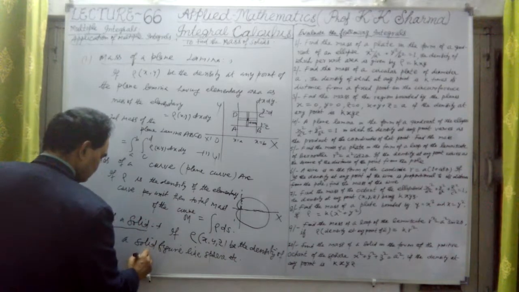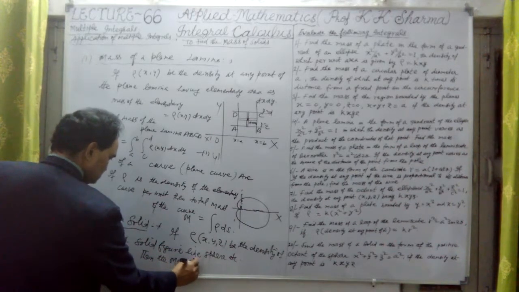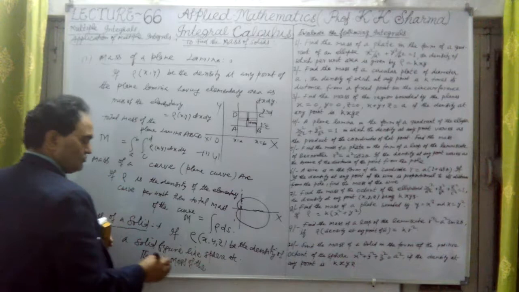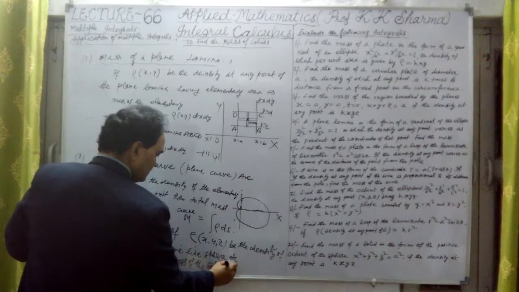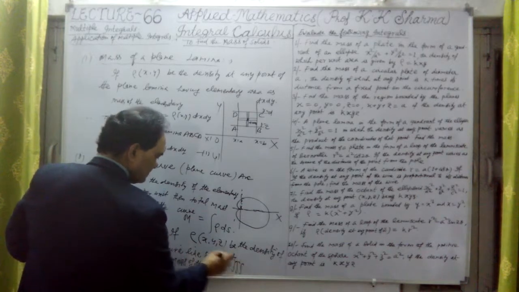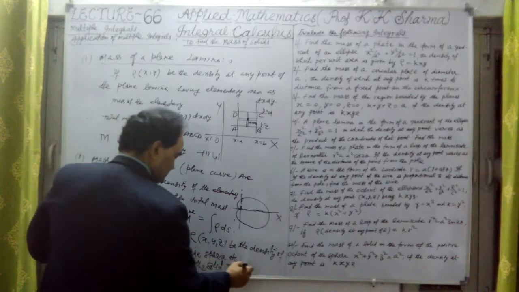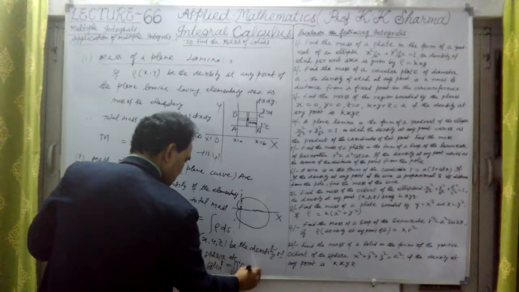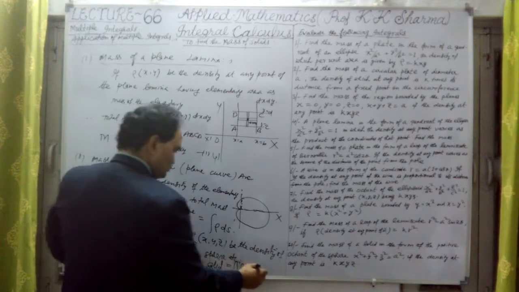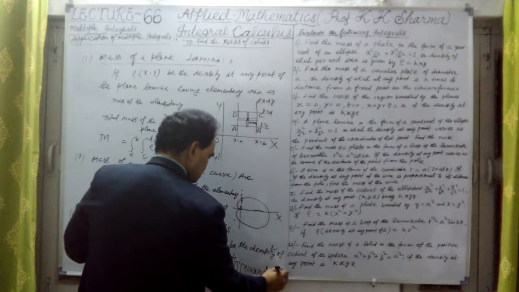Then the mass of the solid will be given as a triple integral, or volume integral, of rho of x, y, z into dx dy dz.